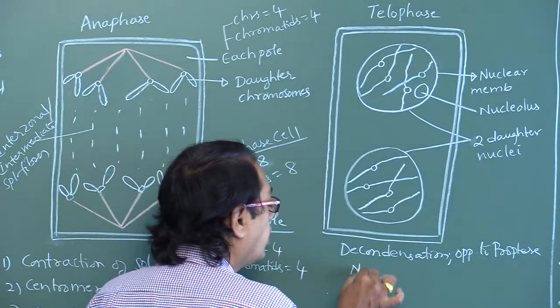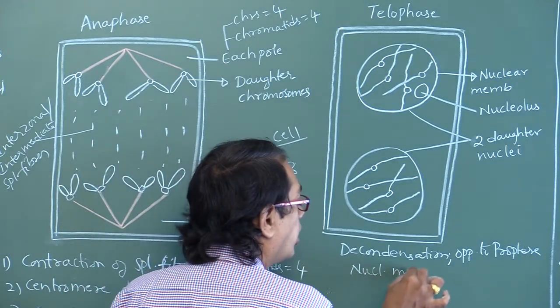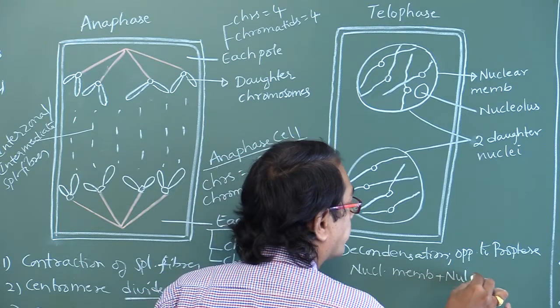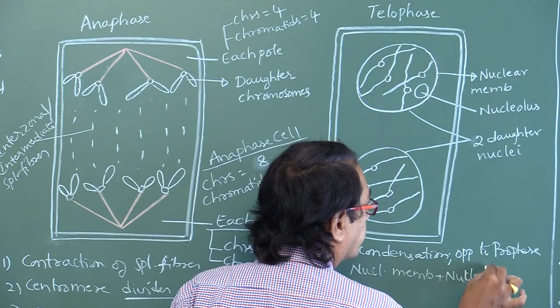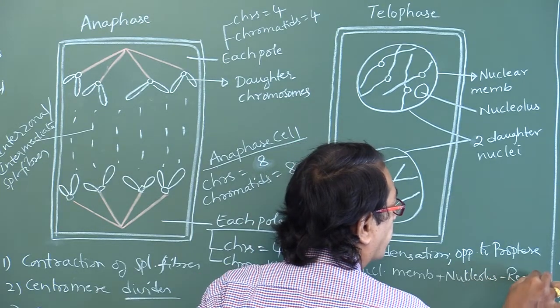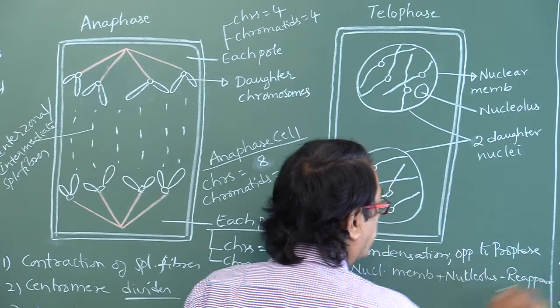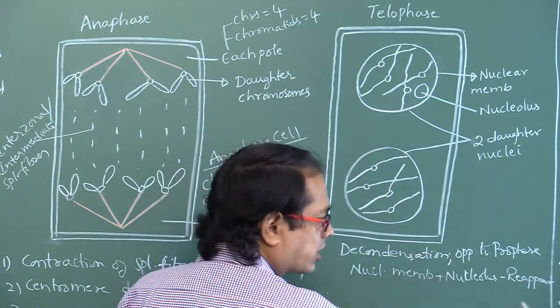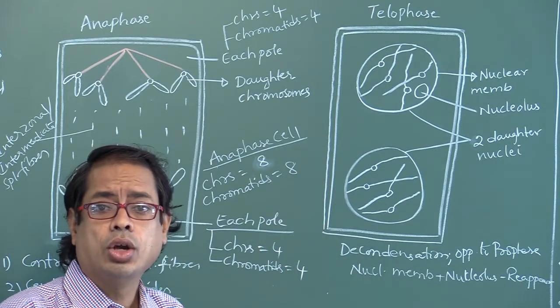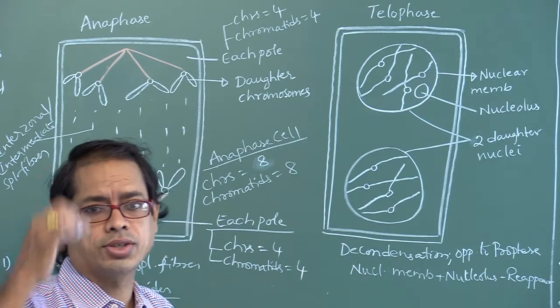Next, the nuclear membrane and nucleolus reappear. Nucleolus reappearance is called nucleologenesis.